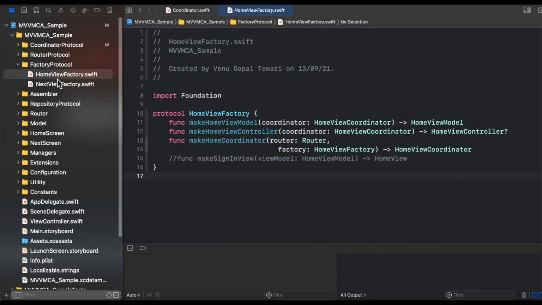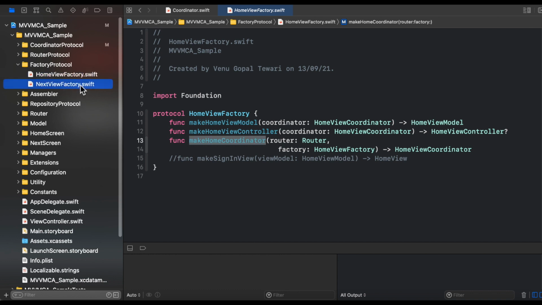In our application, home view factory and the next view factory are the two factory protocols that we are having to generate the objects for home view model, home view controller and home view coordinator. We are using factory pattern here, and we are having three methods in it for the home view factory. One is make home view model, second is make home view controller, and third is make home coordinator.